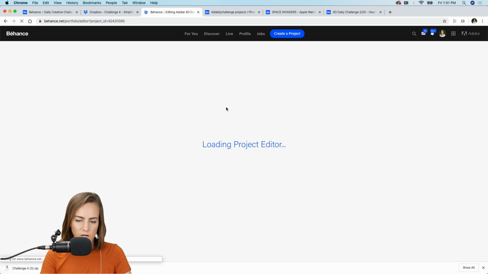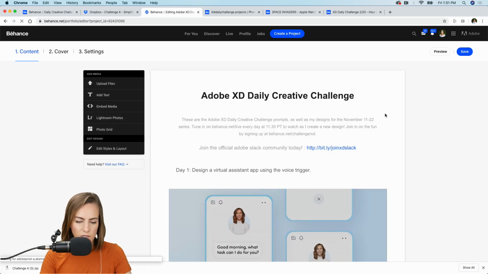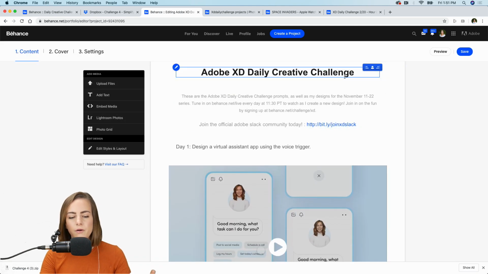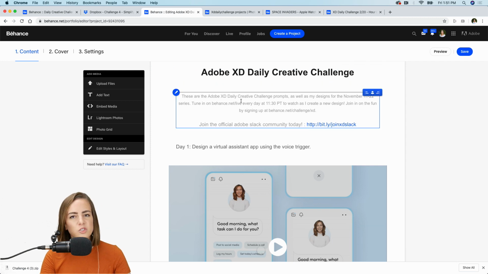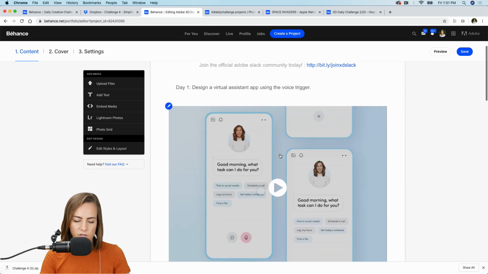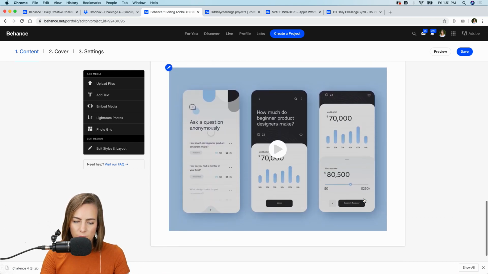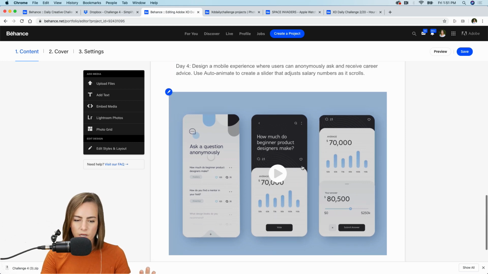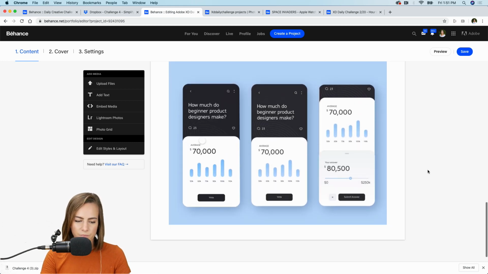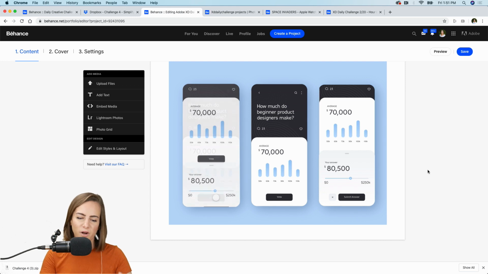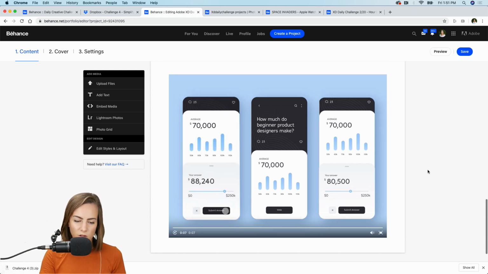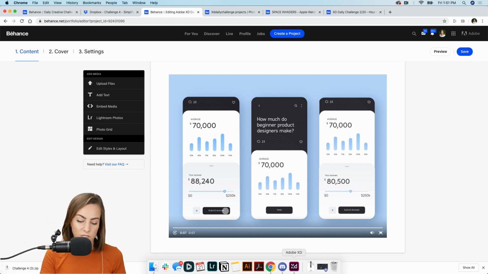So we've got this project already started, and make sure you add a title, add a little description about what the challenge is about, and do the same for each day. And I like to add a prototype with a little background for each day. A lot of people were asking about this on the previous days. All I do to make this background is export it from XD.